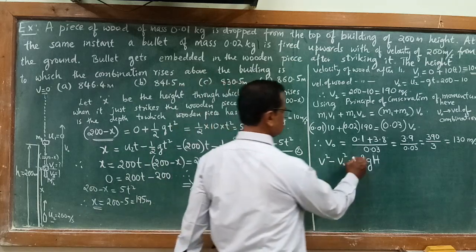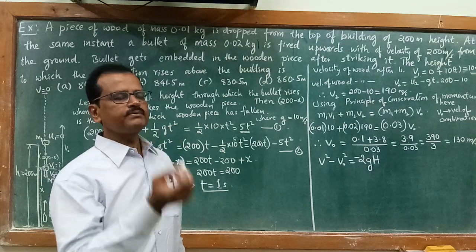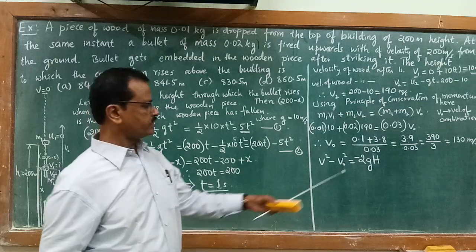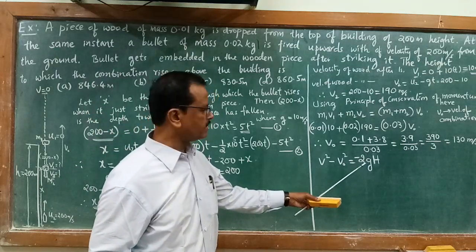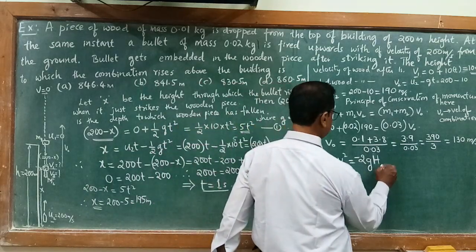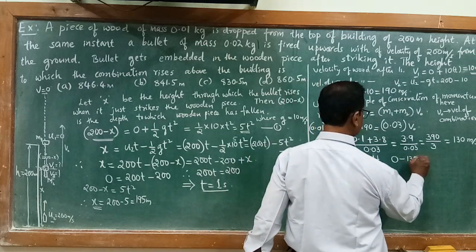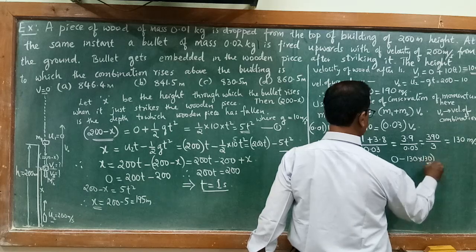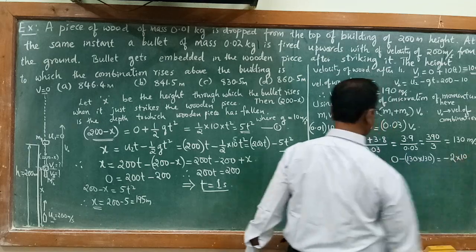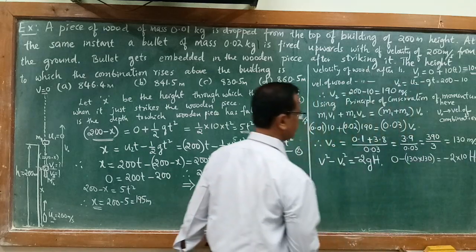And again, the combination, wooden piece as well as the bullet, when they rise up, the acceleration is again acceleration due to gravity. So it is again retardation. So I have taken minus sign. Just remember minus sign. So final velocity is 0. So 0 minus 130 square is equal to minus 2 into 10 into H, which we want to calculate.